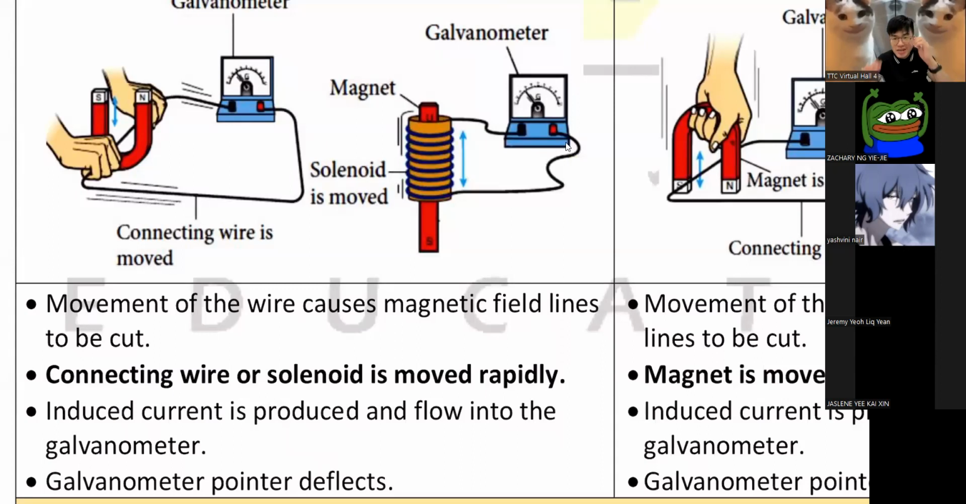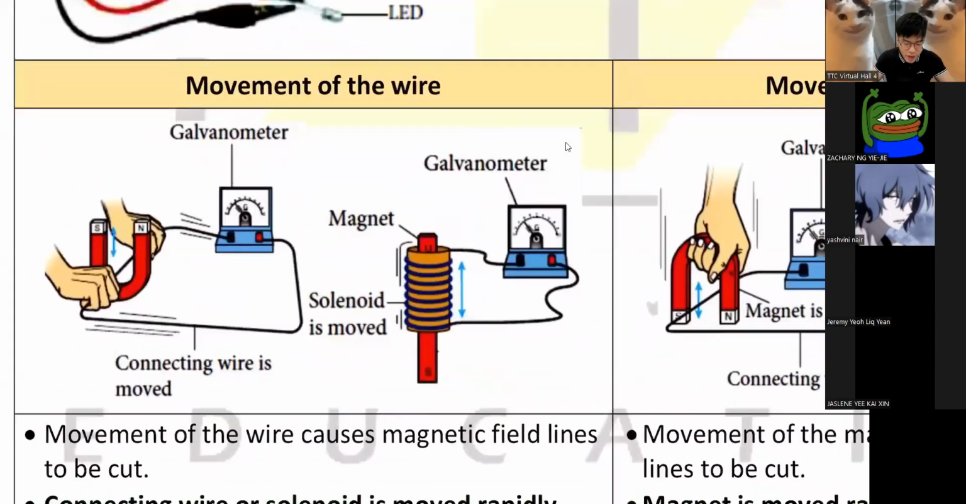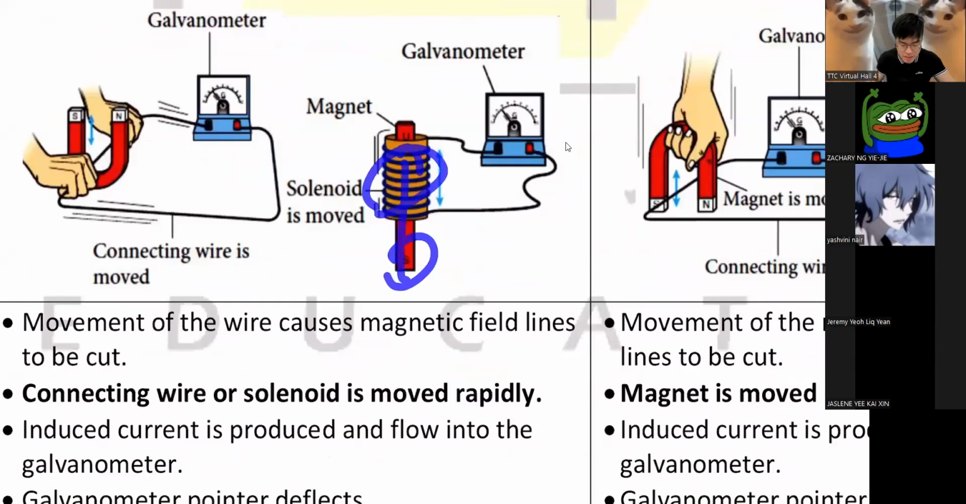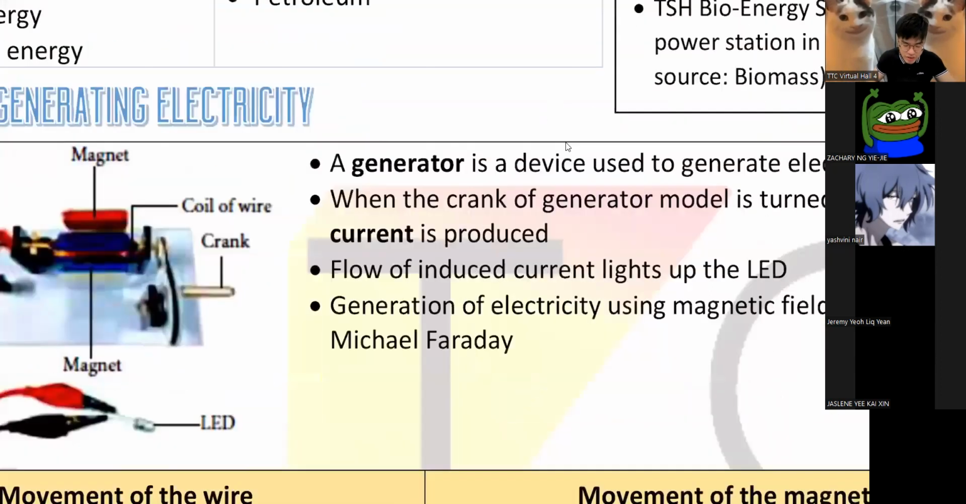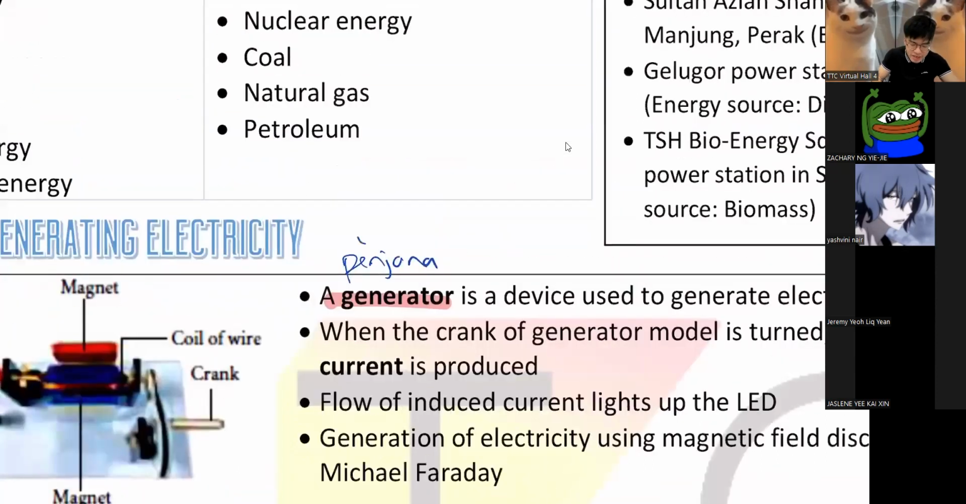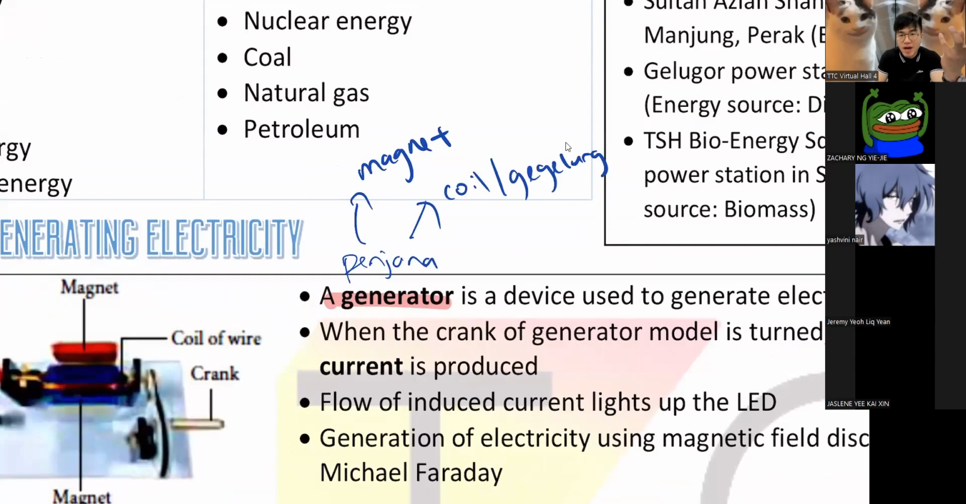We are in chapter 6. As I was saying, when you move a magnet through a conductor, you will see electricity. This is actually how a generator works. Let's talk about a generator. A generator is called penjana in BM. In Mandarin, it's called 发电机. What is a generator? A generator has two basic things inside: a magnet and a coil. Coil means gegelung. Coil is wire. I have wire and I have magnet.